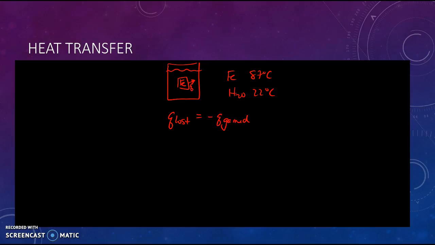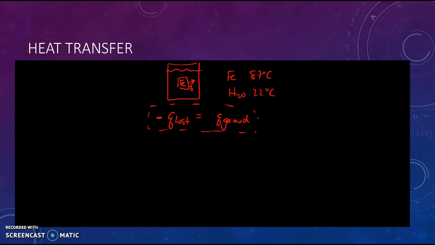Okay, so however much heat the iron loses, water has to gain that much heat. I'm going to change this negative sign. Just be consistent, because heat lost is negative, right? So take the negative of the negative. That gives us a positive for the heat gained. So this comes from the conservation of energy: heat loss is equal to heat gain.